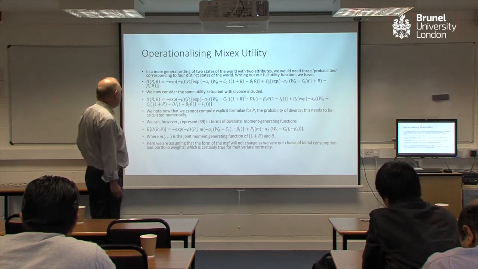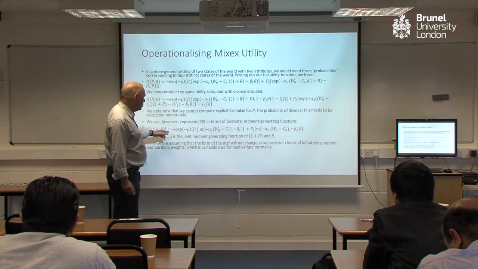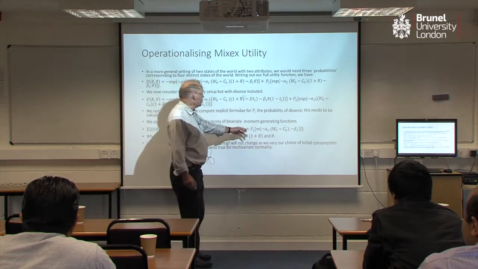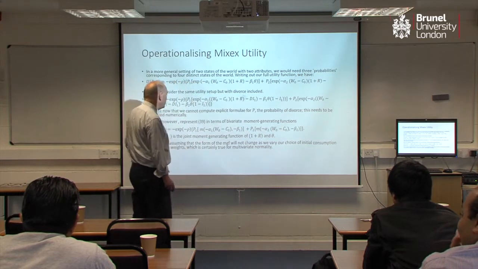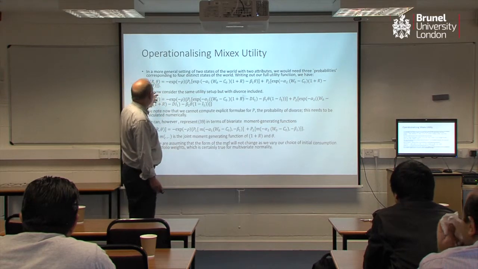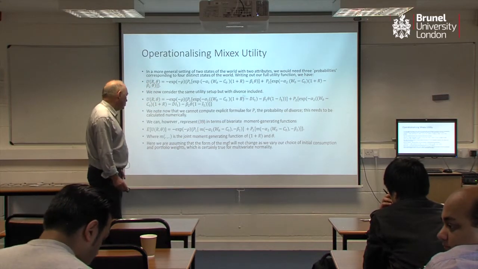Now, another way of thinking about this equation, though, 39 was here, but I took it off, I'm sorry. The expected utility can also be thought of as a moment generating function evaluated across two points. So it's a moment generating function of, let's get it the right way round, of the two random variables r and theta. And you can put it in terms of those arguments.